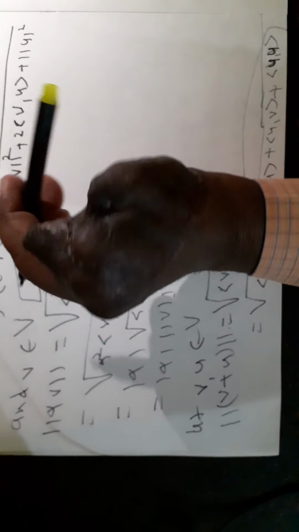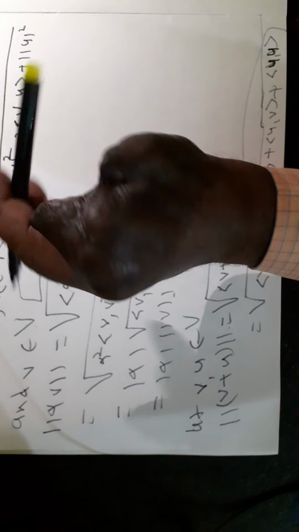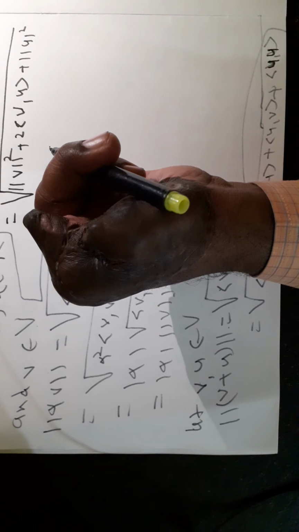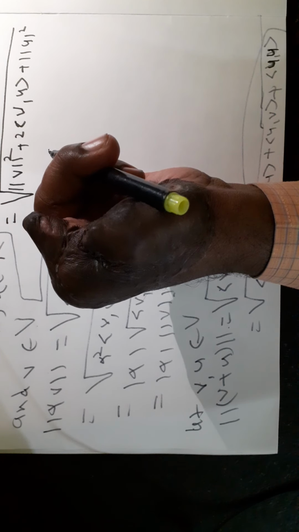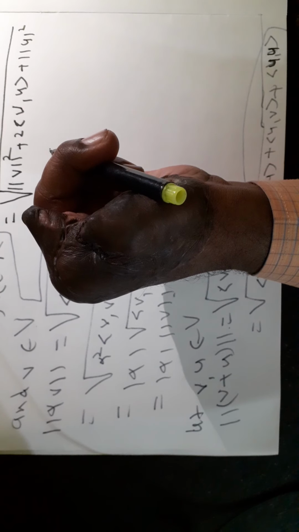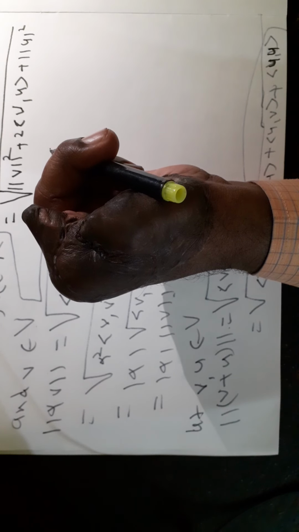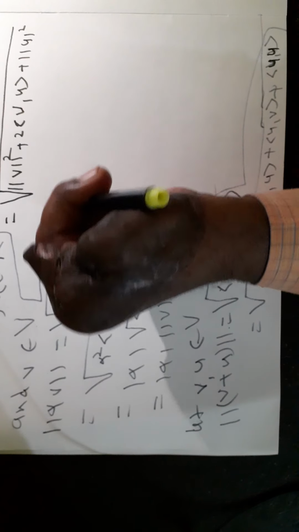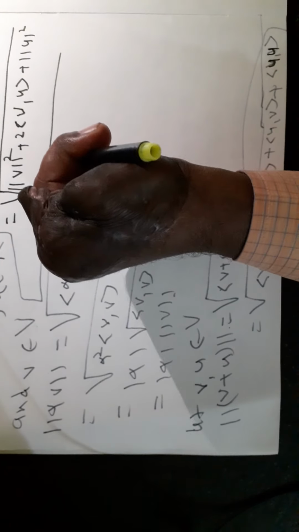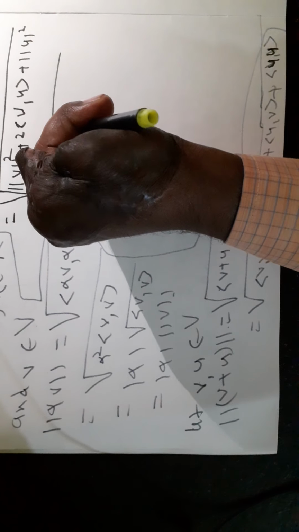Now there is an inequality called the Cauchy-Schwarz inequality. It states that for all v, u belonging to V, the modulus of the inner product of v and u is less than or equal to the norm of v into the norm of u. Therefore this is less than or equal to norm of v square